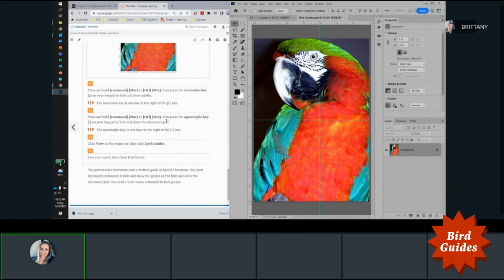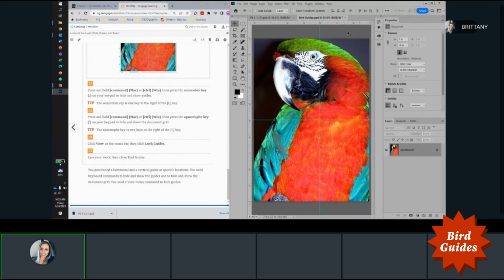Now press and hold Command or Control and the apostrophe key to show the document grid. All right, so Control, apostrophe, and we have a grid. And then if I want it to go away, I'll just click it again.